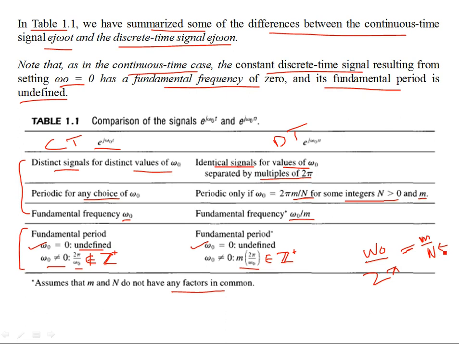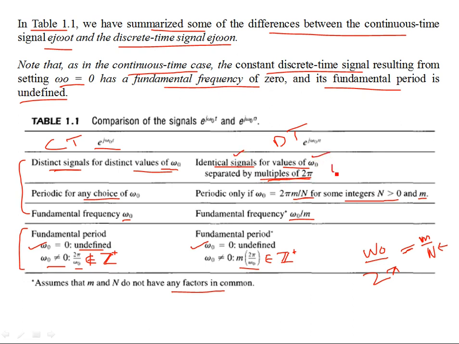So that's one, and the other that we talked about was that in the continuous time case, you're going to have distinct signals with different frequencies if you change the magnitude of omega naught, right? But if omega naught in a digital signal is changed by a multiple of 2 pi, we're going to end up with identical signals having the same frequency omega naught.